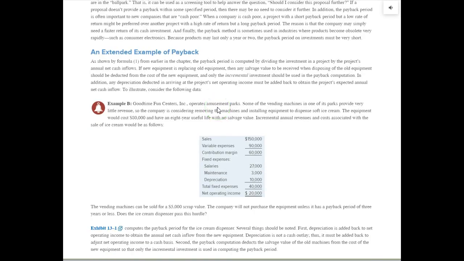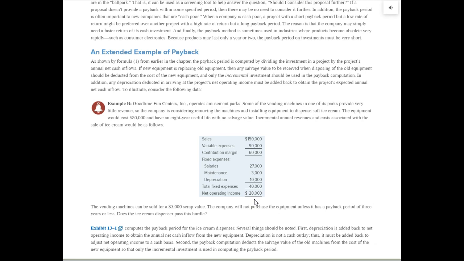Let's extend that example somewhat. So let's say that we have, looks like an amusement park, and here are the current set of numbers. We have sales down to contribution margin, some fixed salaries, maintenance, depreciation. So the net operating income is $20,000. We just talked about, though, on the previous page that we need to convert this to a cash flow number.